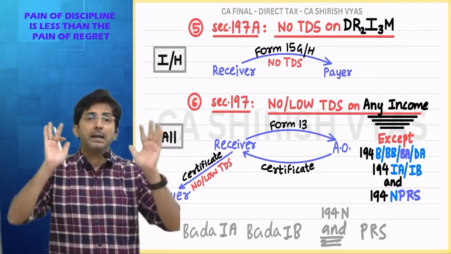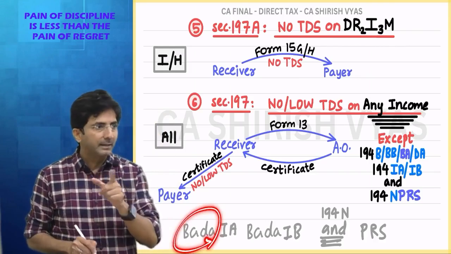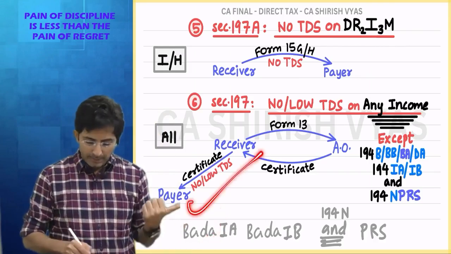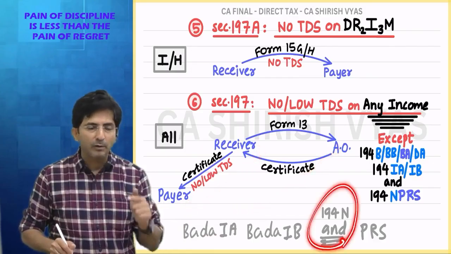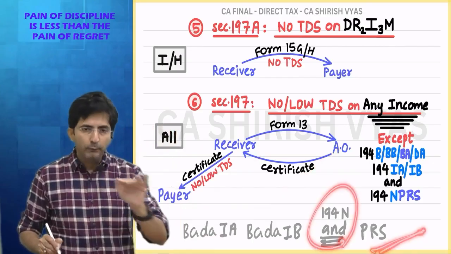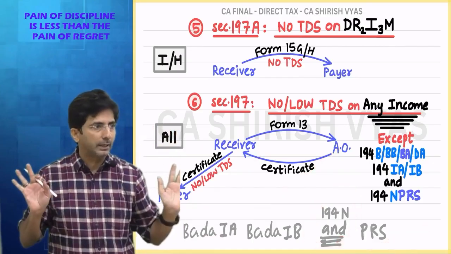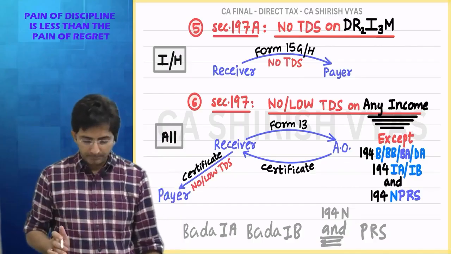Bada IA, Bada IB. So Bada will remind you of B's and DA. Bada IA, Bada IB and has a sound of N, PRS. This way, if you remember, you will not forget the exceptions, okay? Bada IA, Bada IB and PRS.